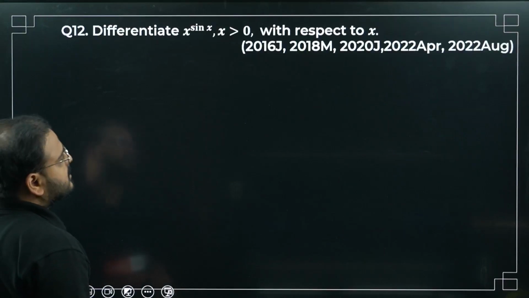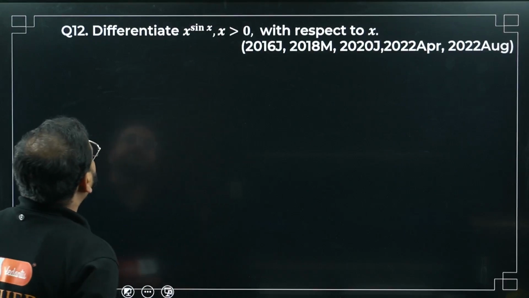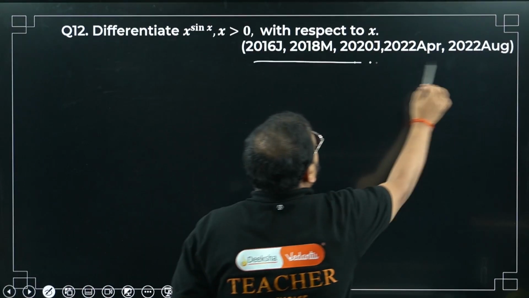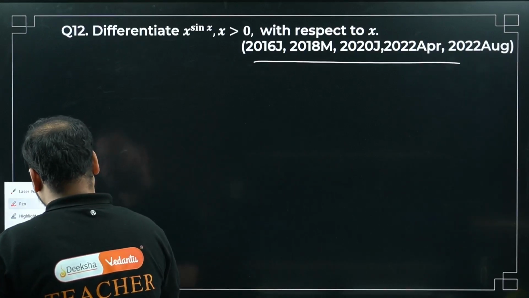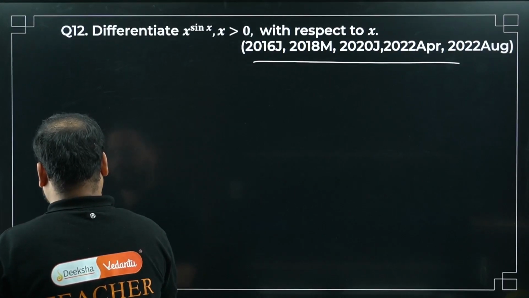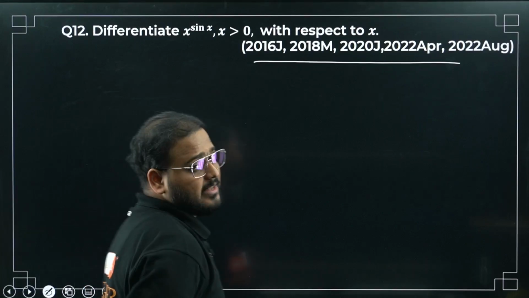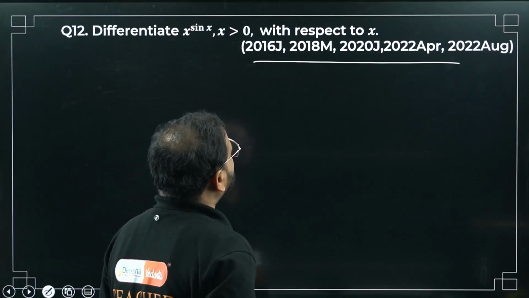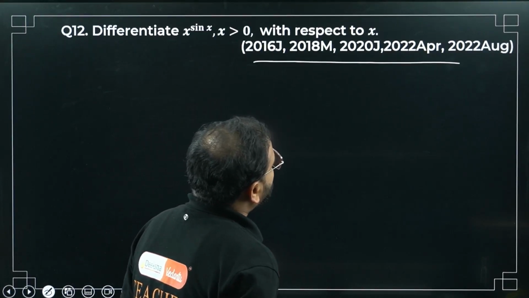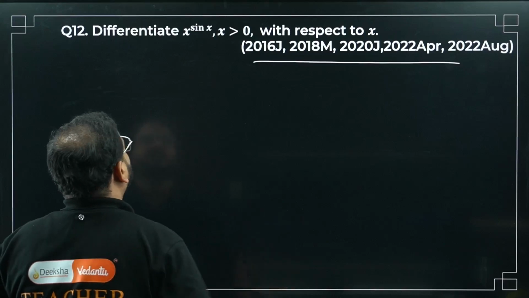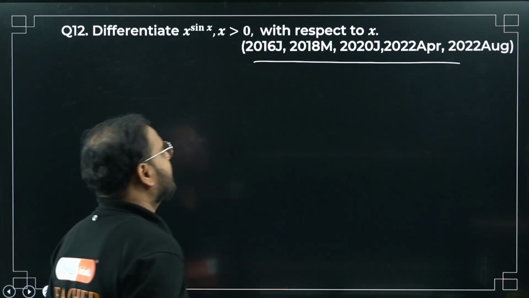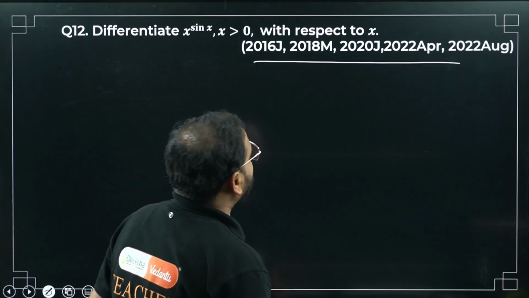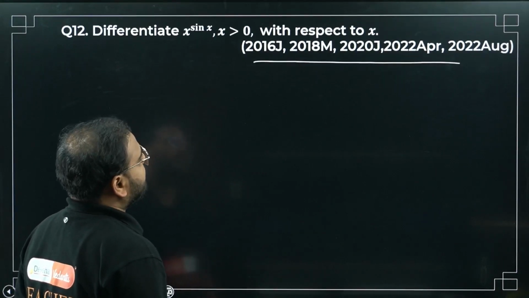Question number 12, sir. Differentiate x power sin x with respect to x. Asked so many times. Let's do this. The question is good. They're repeating it: 16, 18, 20 in June, May, June, April, August. The exams that they conduct every year, including various supplementary examinations, also take this question almost every year, from 16 to 22, alternate years, right? Yeah, alternate years.